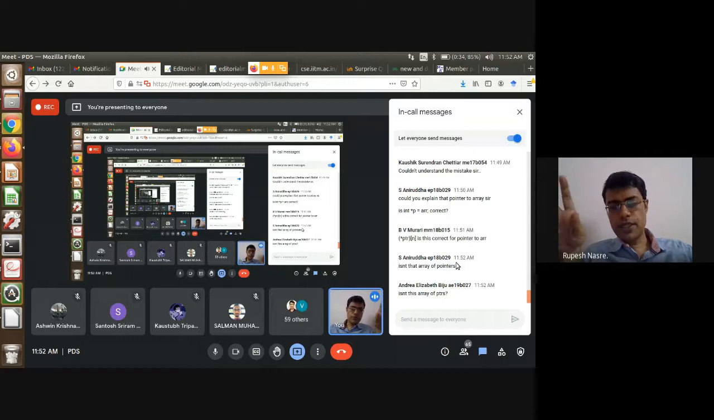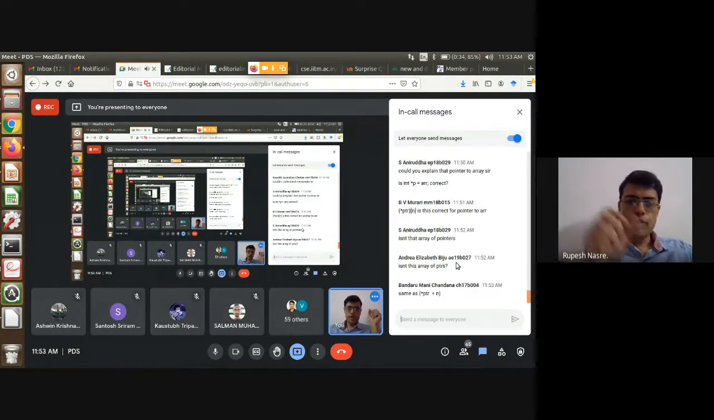If you remove the parenthesis, then it becomes an array n of pointers. Yeah, you can actually try it out, but this seems to be okay to me. The array of pointers is int star ptr of n, and then there is no parenthesis involved. Okay. So you mean the same as star ptr plus n.